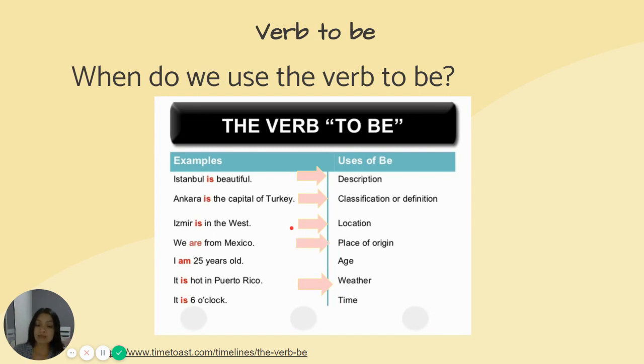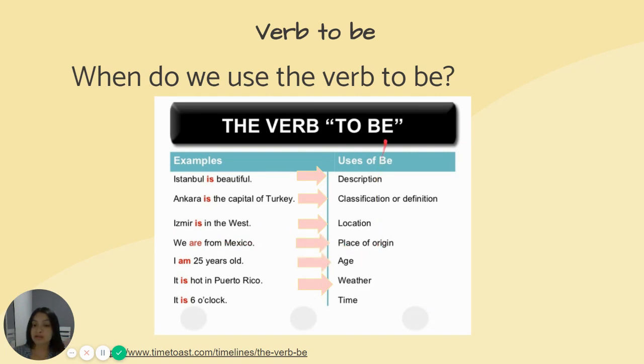Next one, place of origin. This one is similar to location, but in this one we are talking more about countries. For example, we are from Mexico. So here we are using the verb to be to describe that we came from Mexico. Okay? Next one.